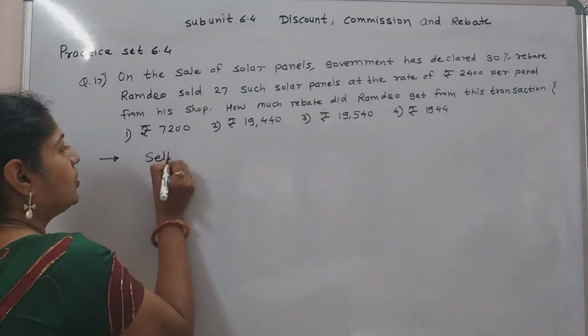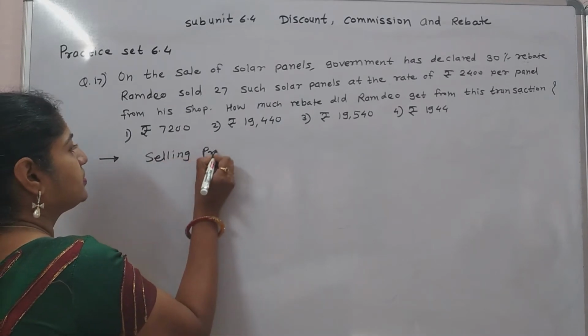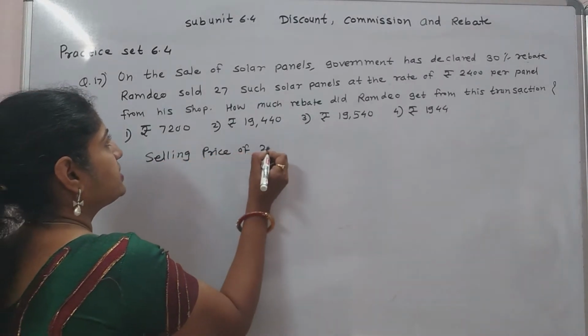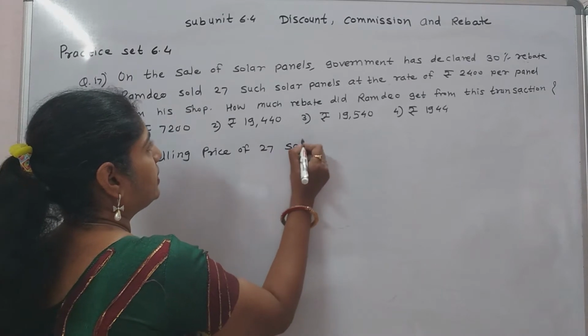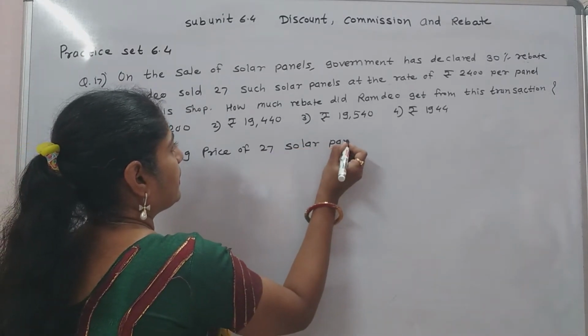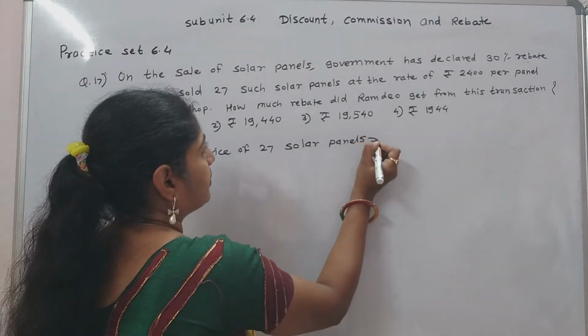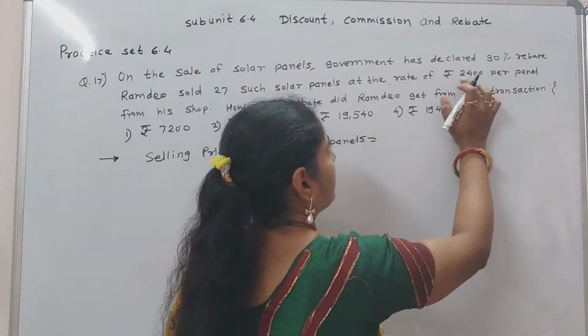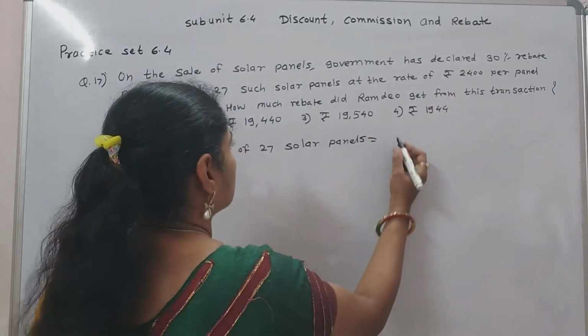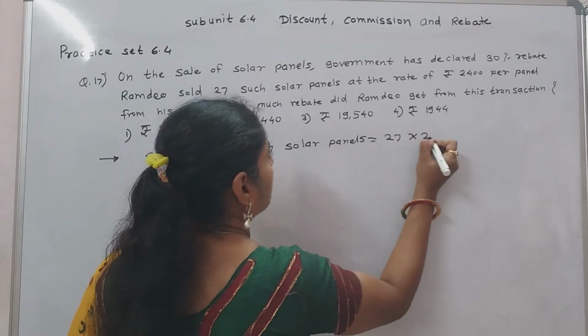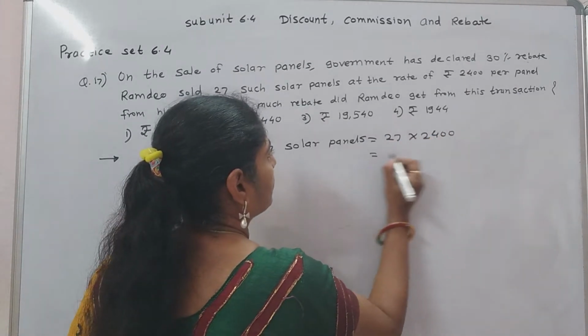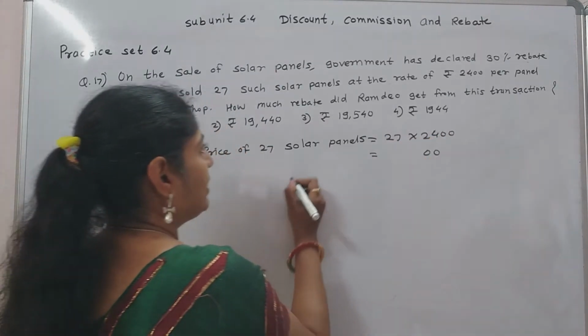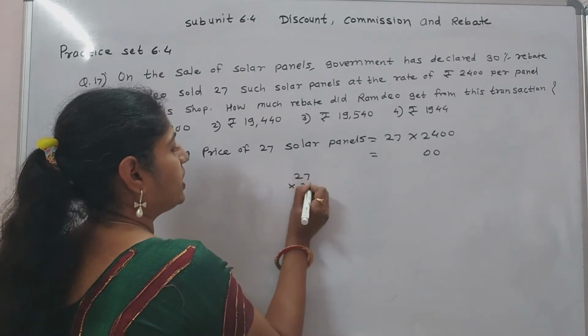Selling price of 27 such solar panels, rate per panel is 2,400. So 27 into 2,400, give 2 zeros, and multiplication of 27 into 24.